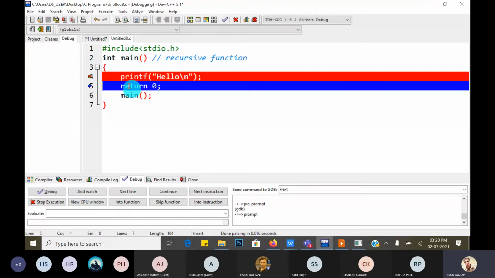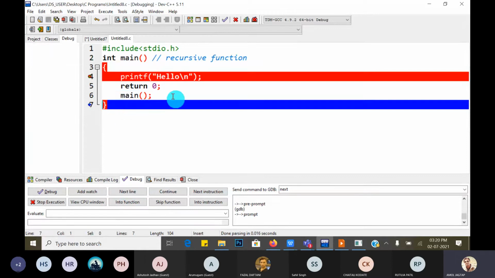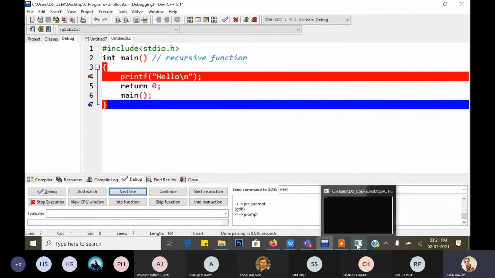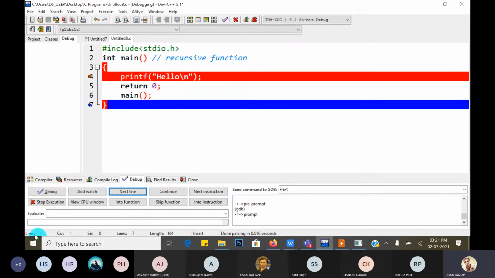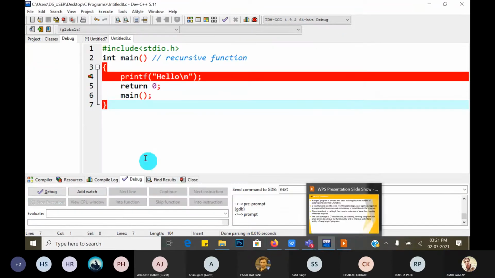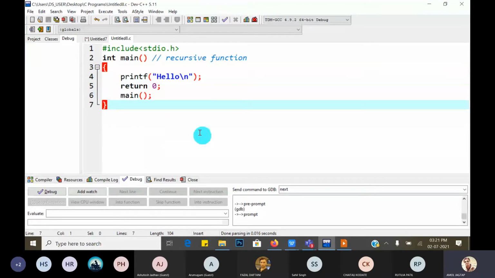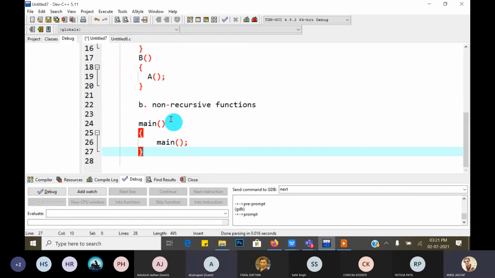This line is executed first, then the cursor goes to the next line, return 0. When I click on the next line, it does not execute the main function call. It directly closes the curly bracket because now the value is returned to whom? The operating system, DOS. So it is written here. When you terminate it, the value gets written there. Understood, guys? Hope you understand recursive and non-recursive functions.